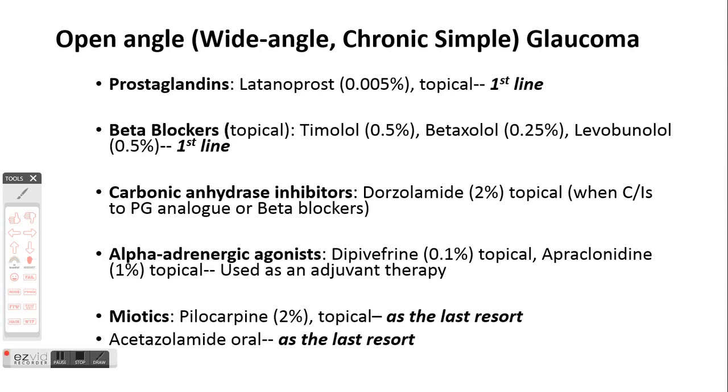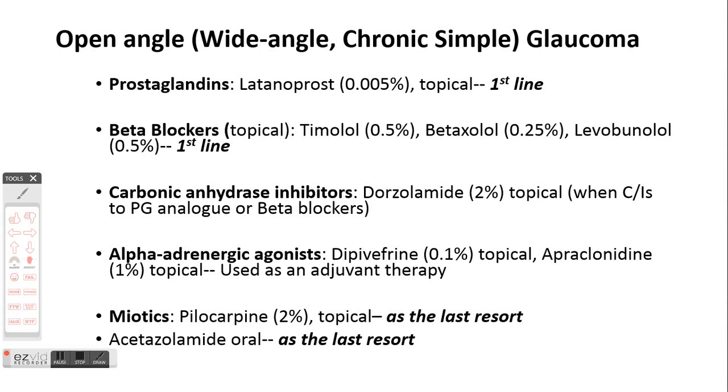So what are the treatment options for open angle glaucoma? The current approach in cases of open angle glaucoma is to start the monotherapy with prostaglandin analog. You can start monotherapy with either prostaglandin analog such as latanoprost or with topical beta blocker such as timolol. And if target intraocular pressure is not achieved, you can change over to the alternative drug, or you can use both the above drugs at the same time.